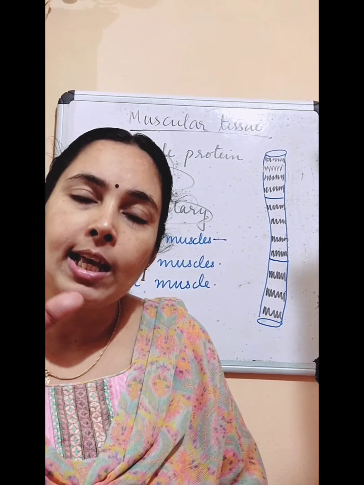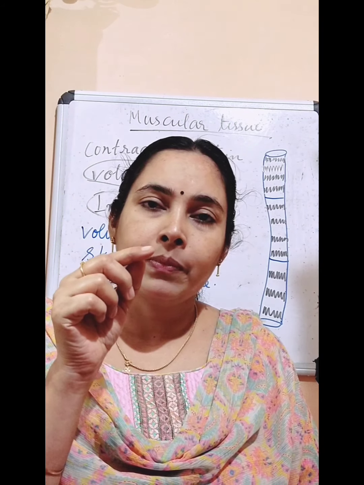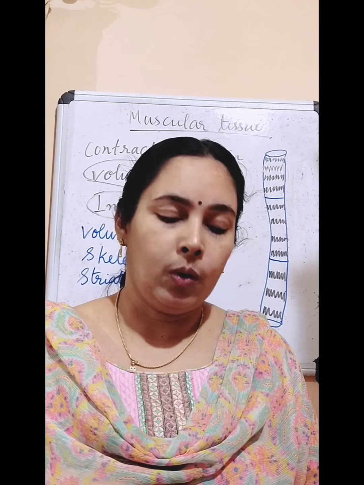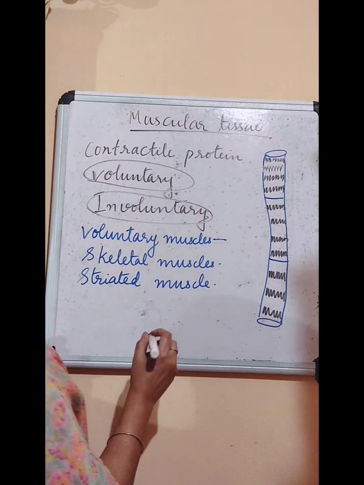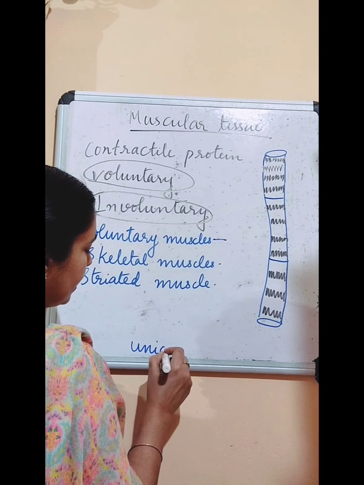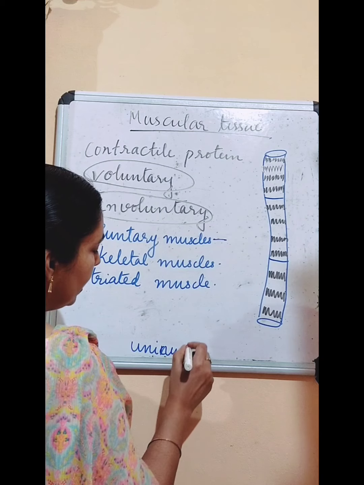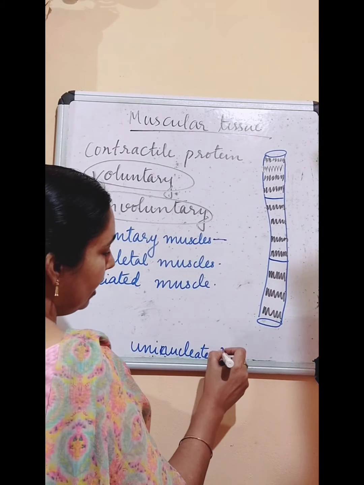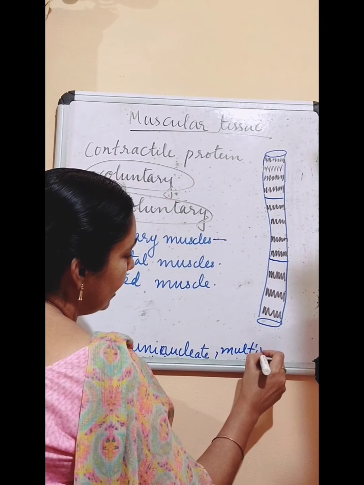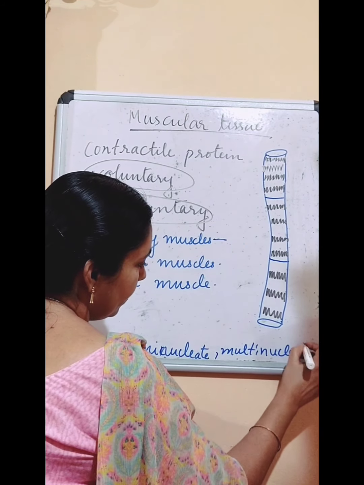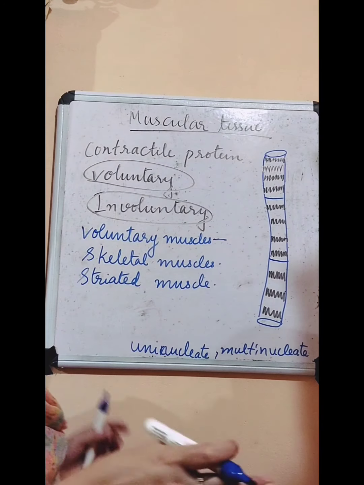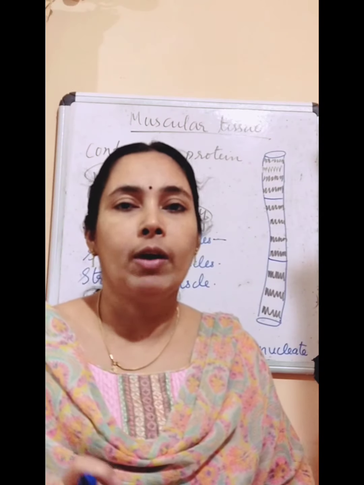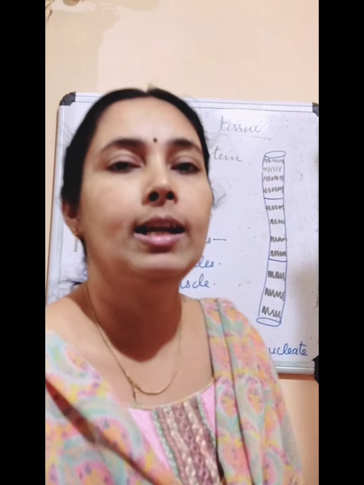And we know in one cell there is one nucleus. If only one nucleus is present in one cell, we call it uninucleate. If more than one nucleus is present in a cell, we call it multinucleate. So uninucleate means only one nucleus in one cell. Multinucleate means more than one nucleus is present in a single cell.